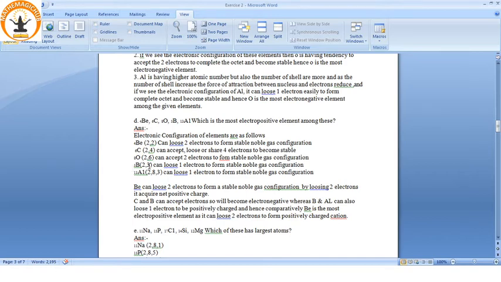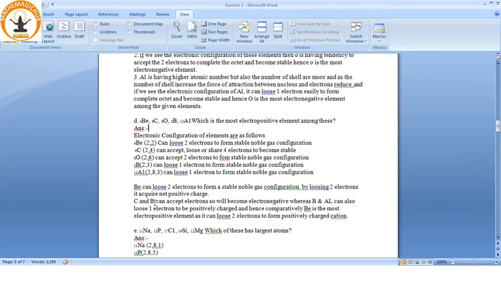So here 2, 8, 1, this can lose 1 electron to form a stable noble gas configuration, or aluminum 2, 8, 3 can lose 3 electrons to form a stable noble gas configuration. So beryllium can lose 2 electrons to form a stable noble gas configuration and acquire a positive charge.